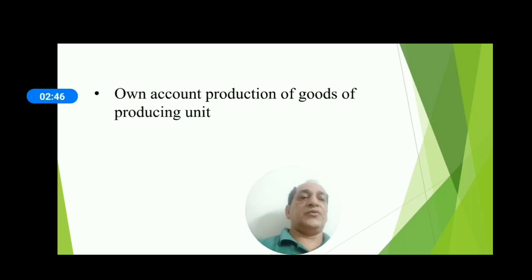On account production of goods of producing unit should also be included, as it is assumed that we are producing the goods for selling in the market.